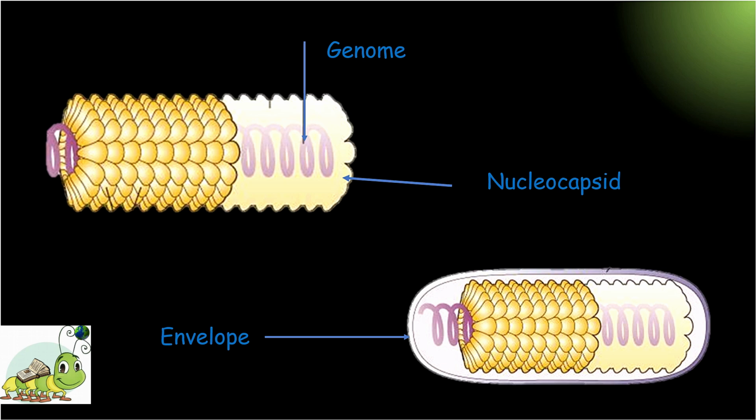Number 2. To furnish sites on its surface that recognize and attach, or adsorb, the virion to receptors on the surface of the host cell. And in some viruses, Number 3. To provide proteins that form part of a specialized component that enables the virion to penetrate through the cell surface membrane or, in special cases, to inject the infectious nucleic acids into the interior of the host cell.